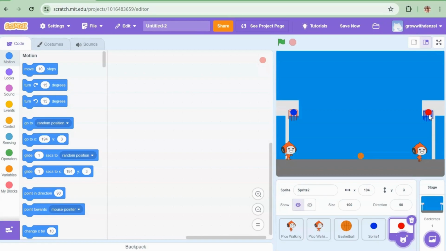Once you've done that, you go to the basketball. Well, first you name them so it's easy. You go blue, an arrow, point. Then the red you say red, point. So now I can see it.